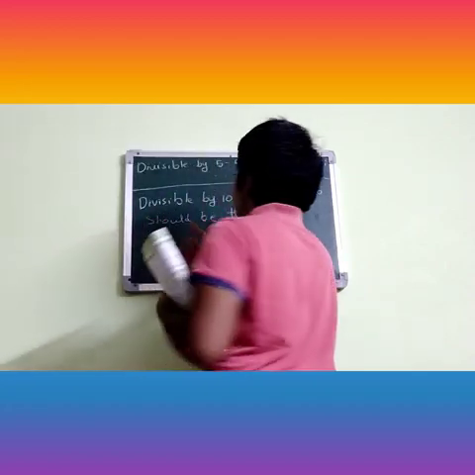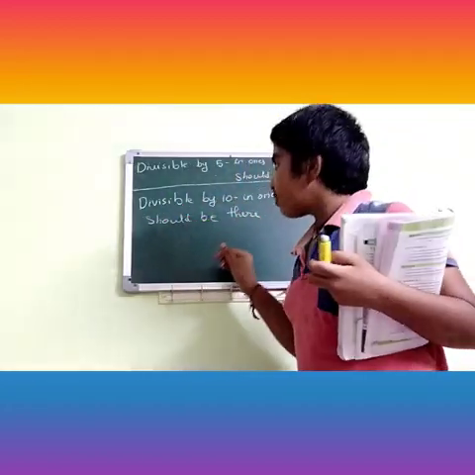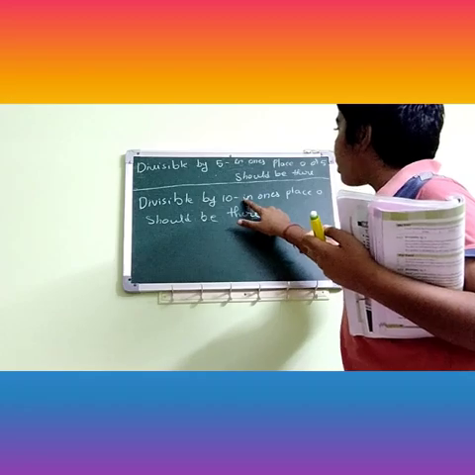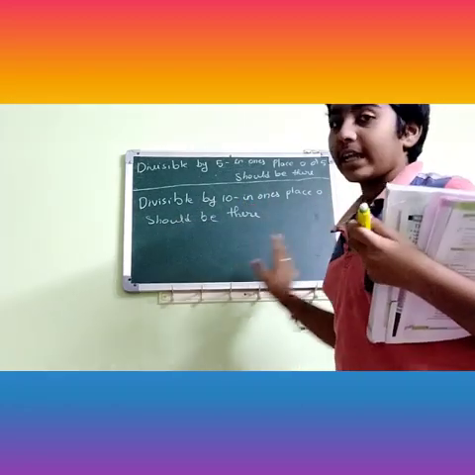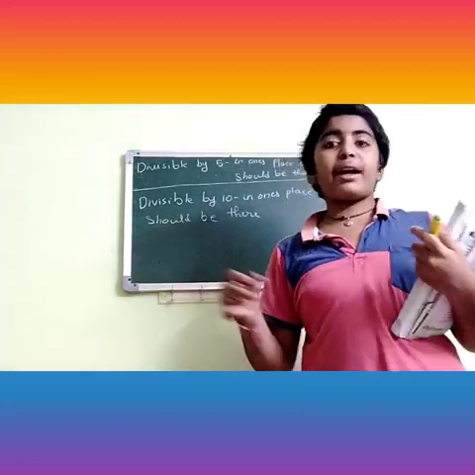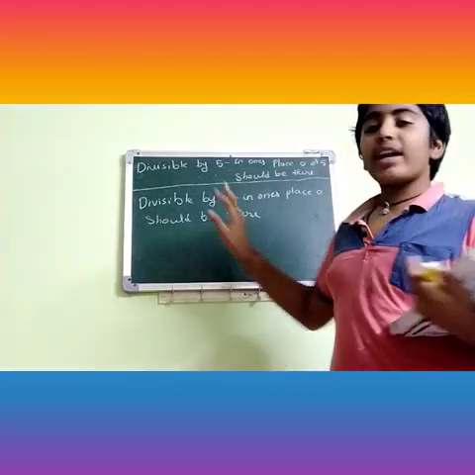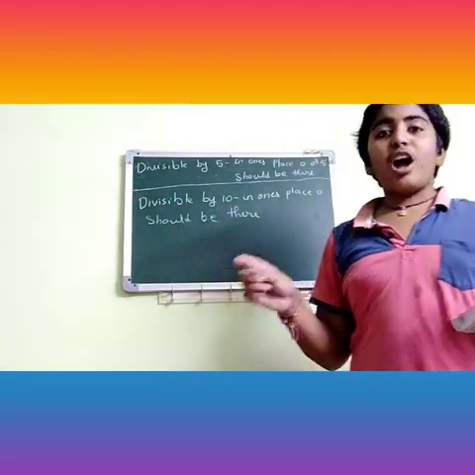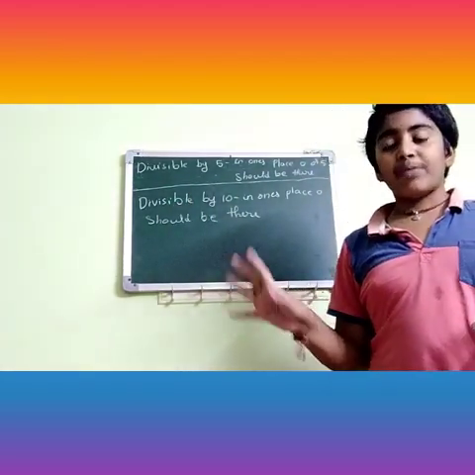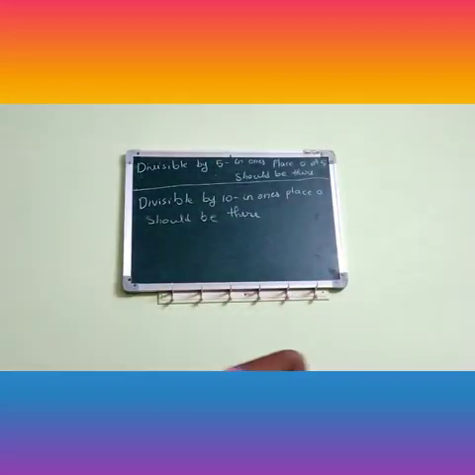What is the divisibility rule of 10? In the one's place 0 should be there. So in the given number the one's place should be 0, or else the number will not be divisible by 10. Okay. So now go to the problem.